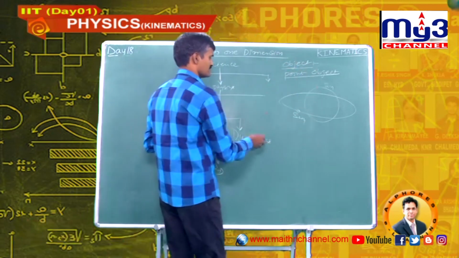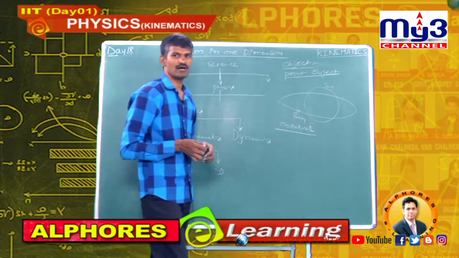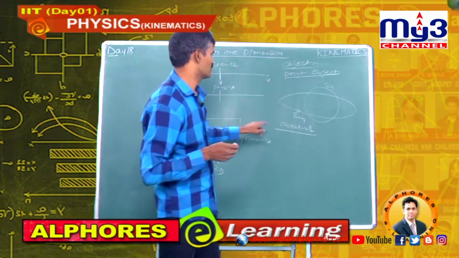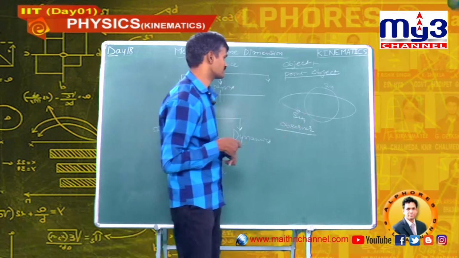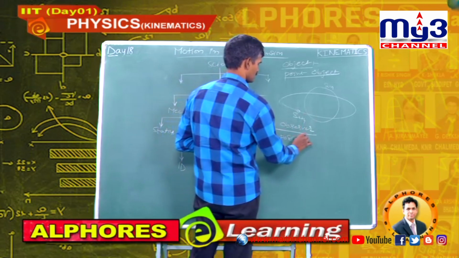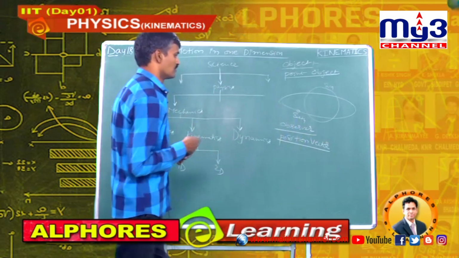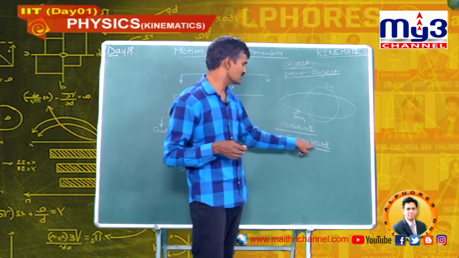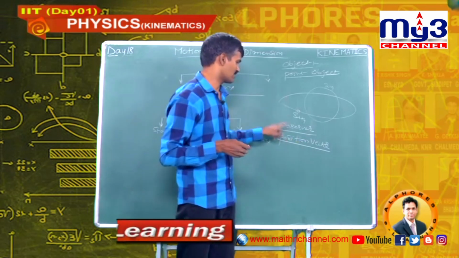Next, our definition is observer. The one who observes the motion of the body is known as the observer. Our next definition is position vector. The vector which represents the position of the object with respect to the origin of the coordinate system, or with respect to the observer, is known as the position vector.